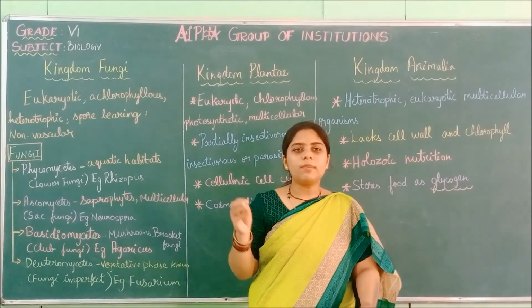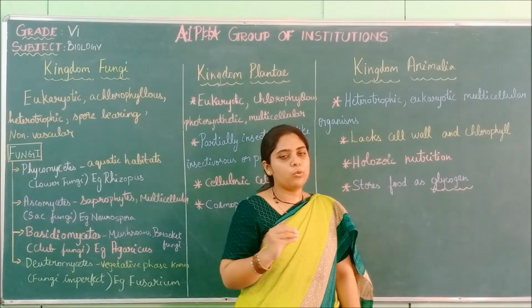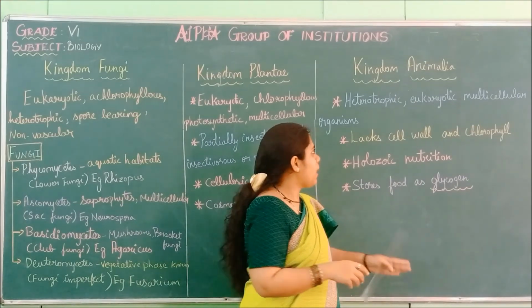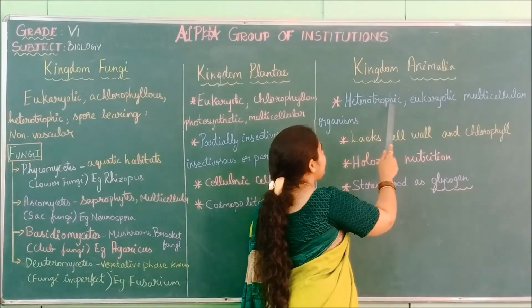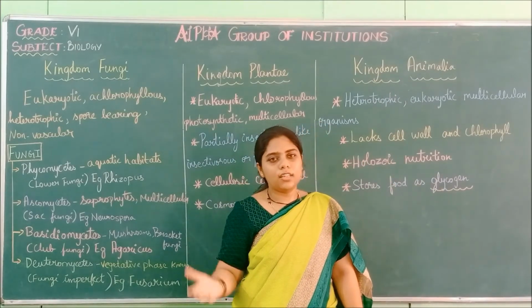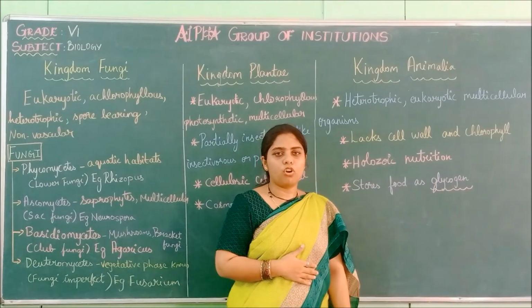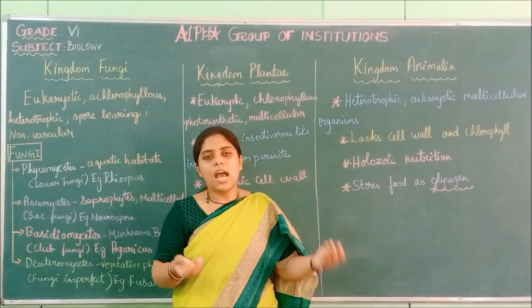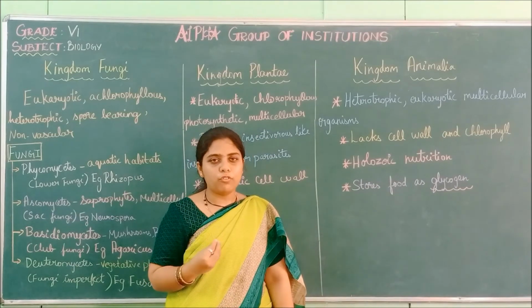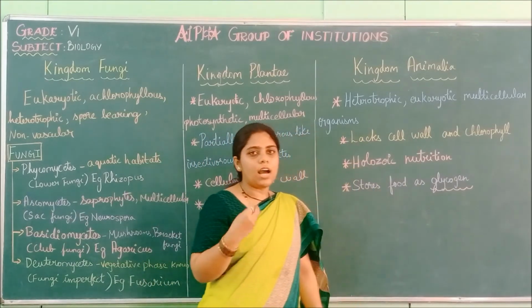In kingdom Animalia, all the multicellular animals are put under kingdom Animalia. First, they are heterotrophic. Heterotrophic means they depend on other organisms for food. For example, we are heterotrophic. We depend on plants and animals for nutrition, for food. We do not synthesize our own food.